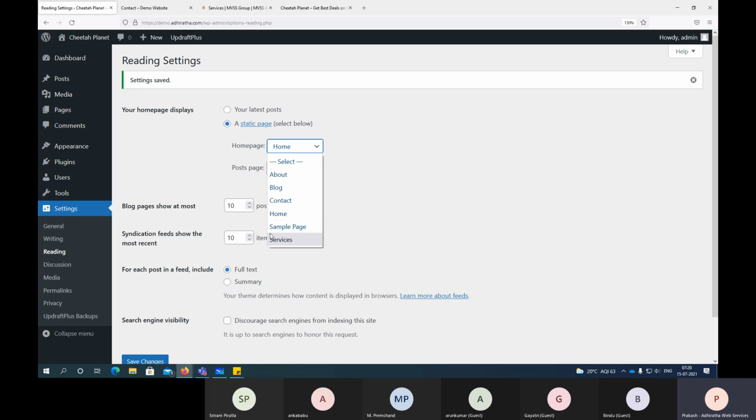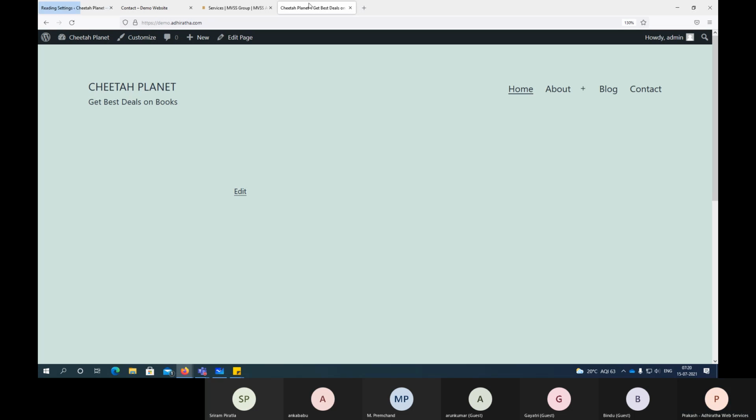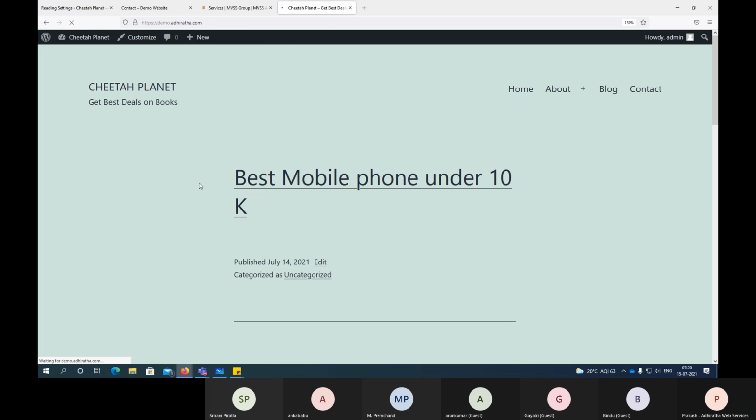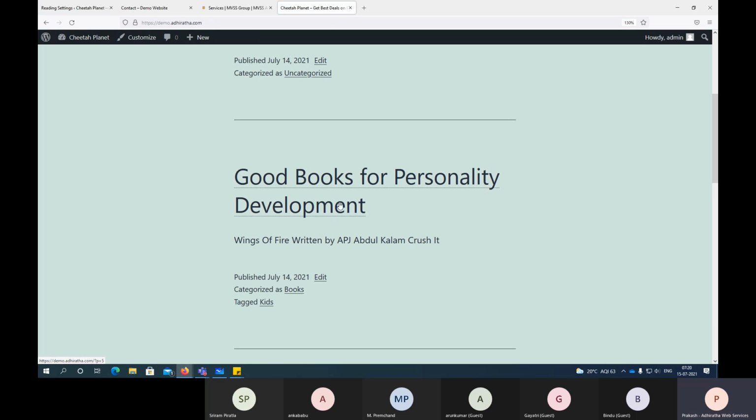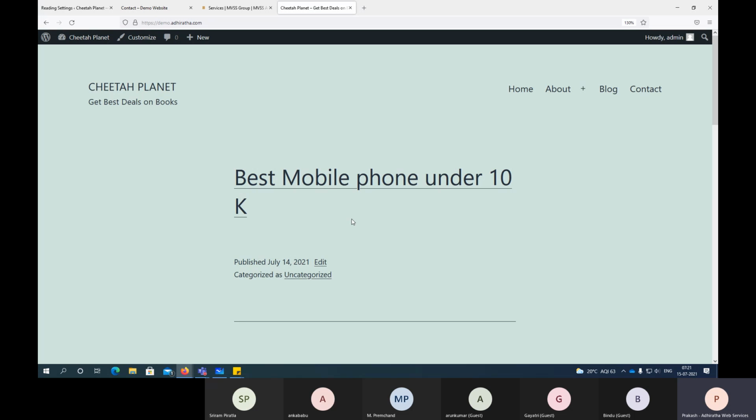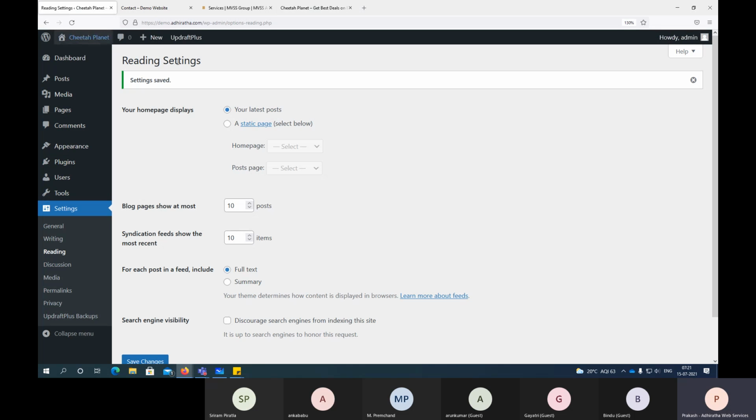Some people will have something called a landing page. That means they might put some promotion or anything. That page should come first, right? So you can actually create the page and map it here. But normally by default, we use the home page, right? If I select your latest post again and save it, when people open it, all the blogs you have written recently will pop up here. Okay, so let me leave it as it is for now.